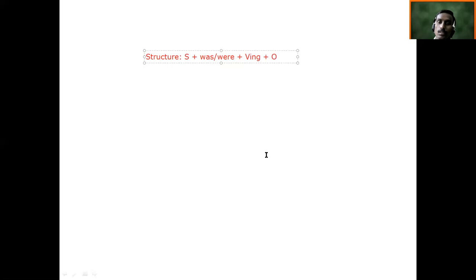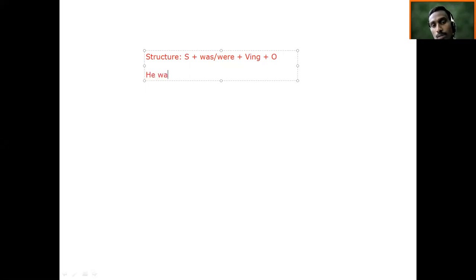Okay, all right. So we will take one example and we'll go for different sentences here. So tell me one example with object. One example. He was reading a book.